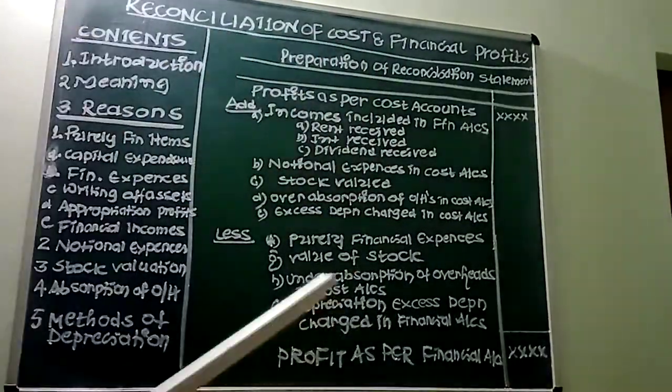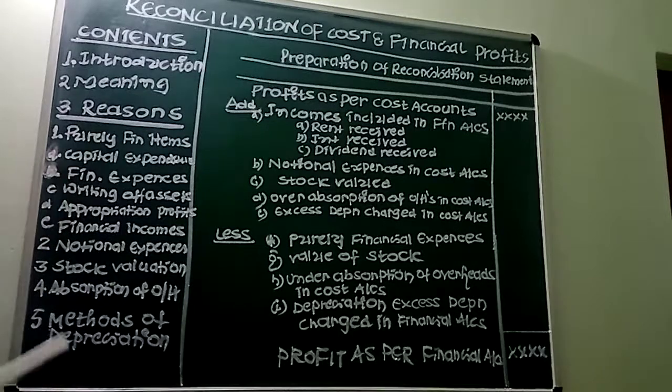Now, let us understand what are the reasons for the differences in profits shown by financial accounts and cost accounts. In that, I have already told you the first and foremost important thing is that cost accounting is mainly concerned with the cost of the product or service. Profit in cost accounts is the result of the comparison between the cost and the sale price after allowing for certain adjustments. Financial accounting is concerned with the overall results of the operations and the financial position. Following are the broad areas which cause the disagreement of profits in these two systems.